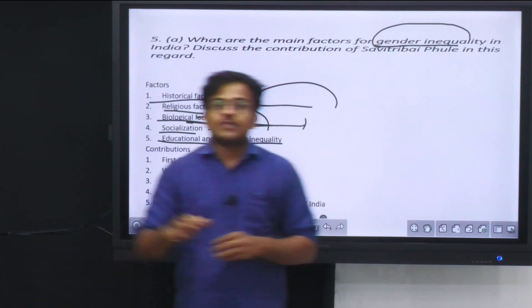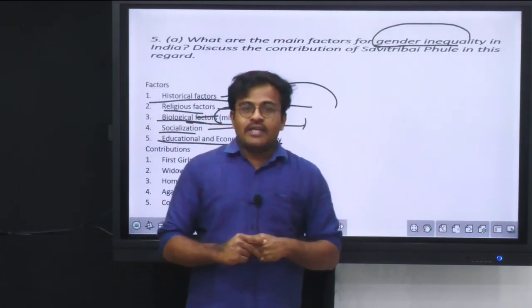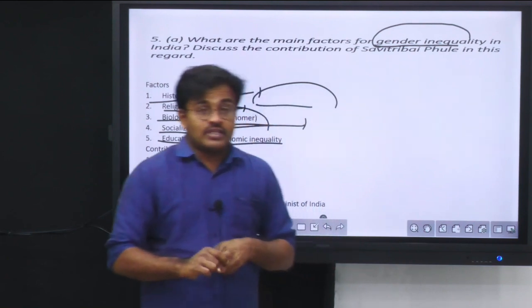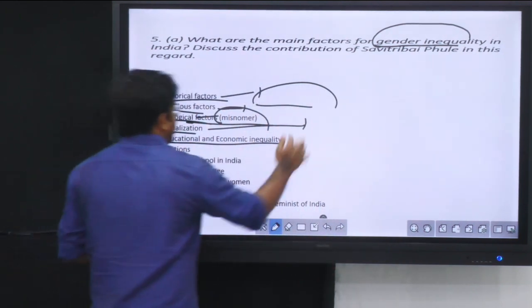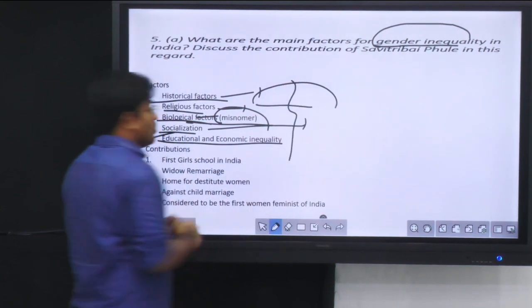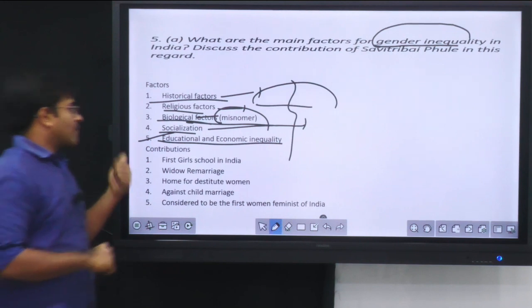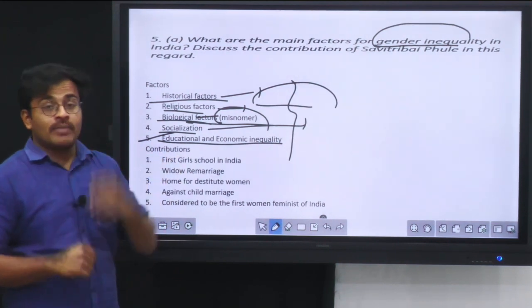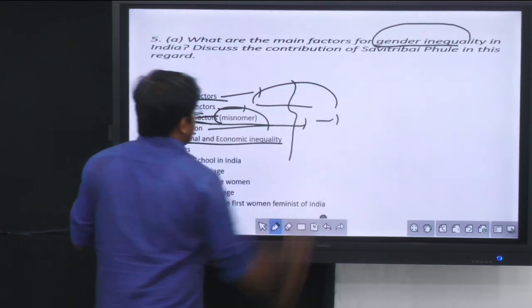Because of absence of equality in education and economic equality between the genders, automatically it will also lead to patriarchy. So this way you can write that all of these factors are leading to patriarchy in India: historical factors, religious factors, biological factors, socialization, educational and economic inequality, all of these are contributing to gender-based inequality.